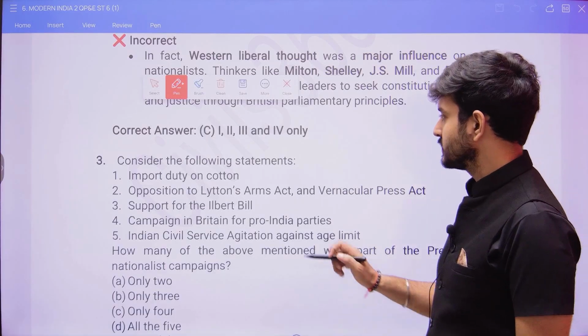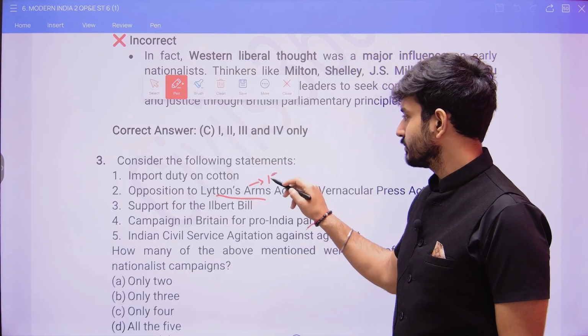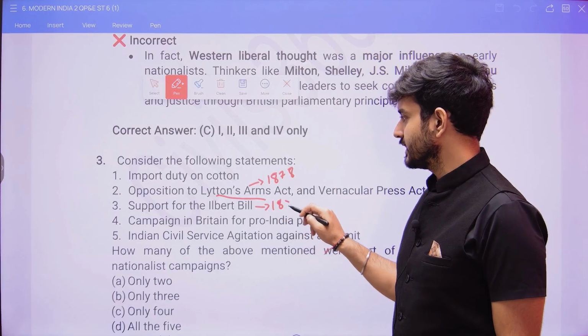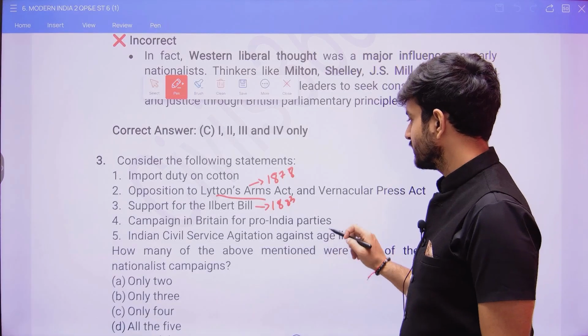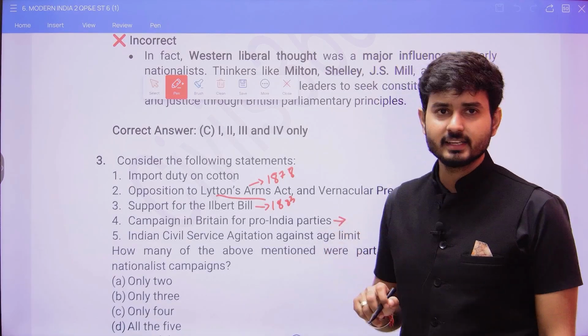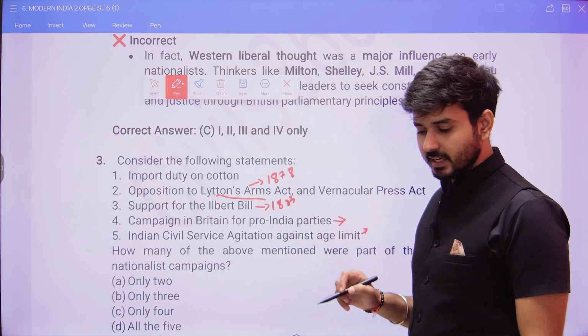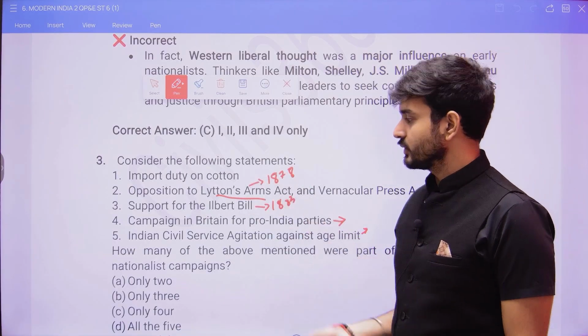Opposition to Lytton's Arms Act: Lytton's time period was 1878. Support for the Ilbert Bill was 1883. Campaign in Britain for pro-Indian parties was also in the 1870s and 1880s. Indian civil service agitation, once again during the 1870s. And import duty on cotton.